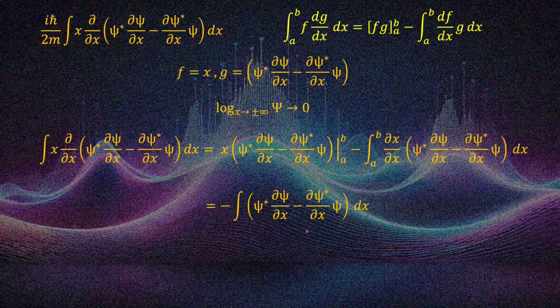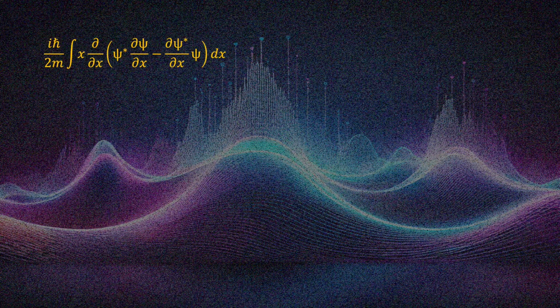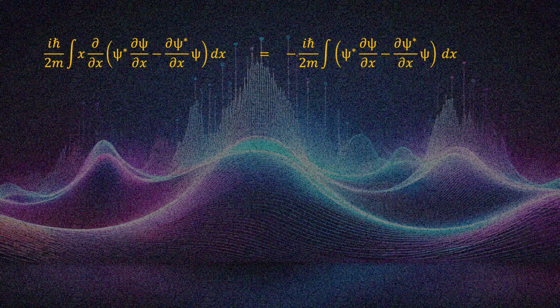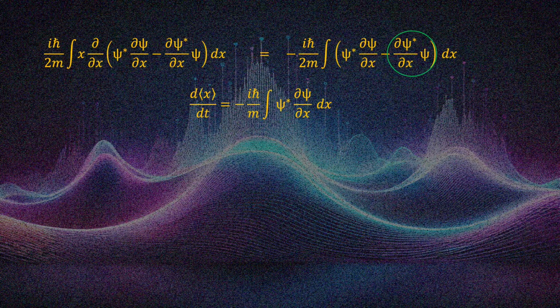Now we have simplified the expression from how it looked before, and we can simplify it further. We can again apply integration by parts on this section, where we have a derivative multiplied with a function, with the same limits. This is your homework. You're going to do it, and you'll get a simplified answer where this 2 goes away because the terms add up, and you get this simplified expression. And this is what you know as the average velocity.